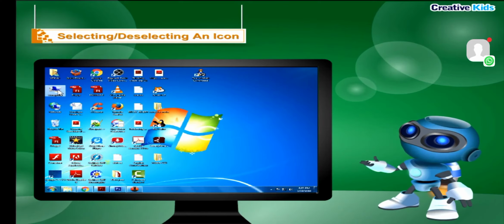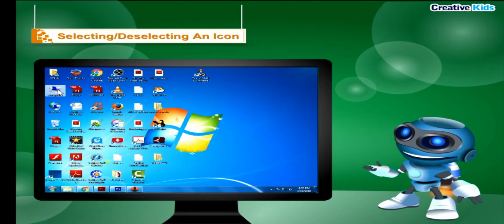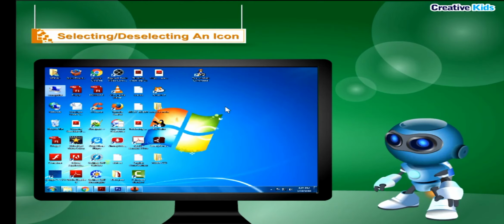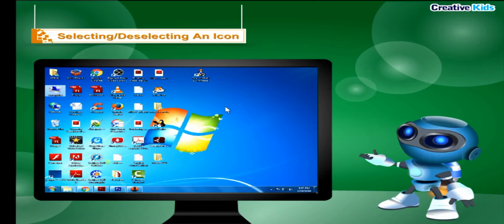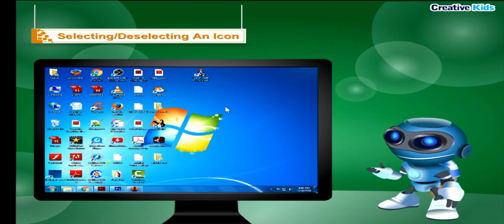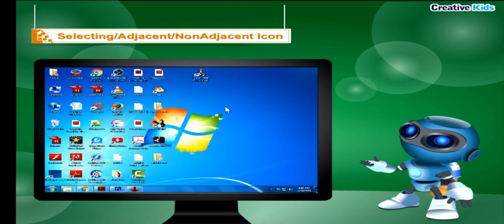To deselect an icon, follow the given steps. Step 1. Move the mouse pointer away from the selected icon. Step 2. Click the left mouse button once. The color of the icon changes to its original color. It means that the icon is deselected.